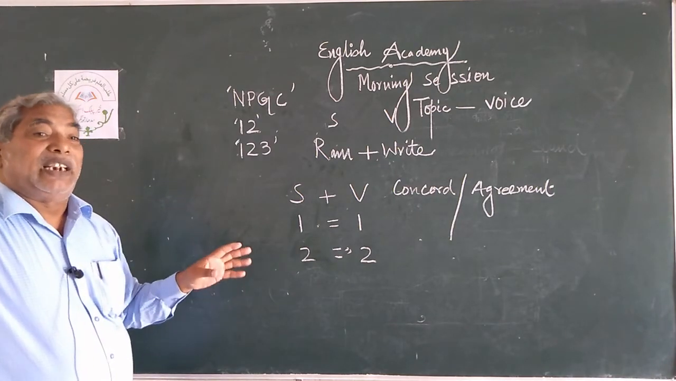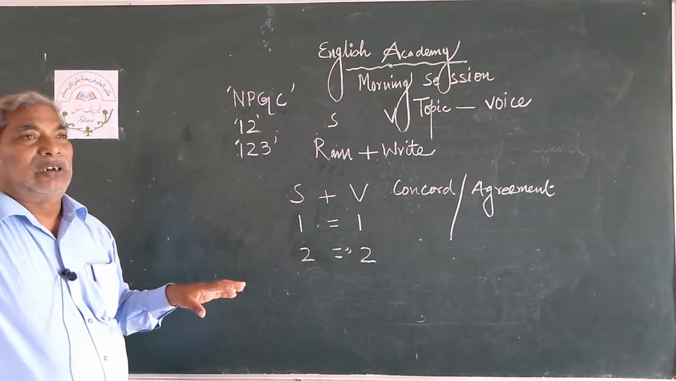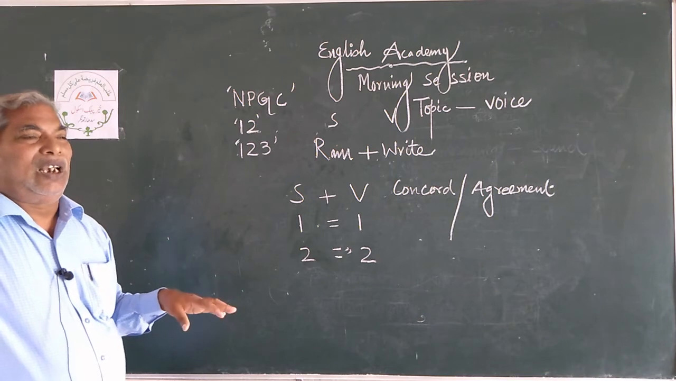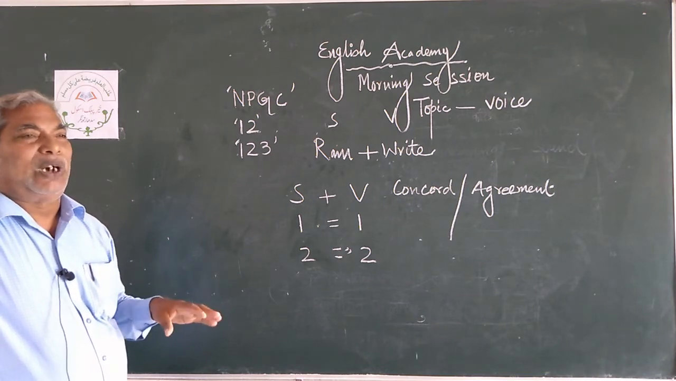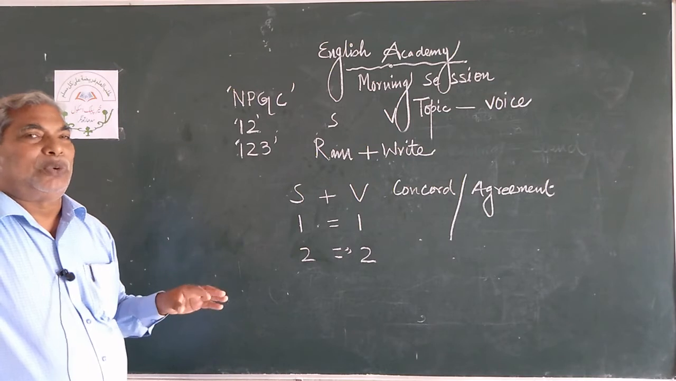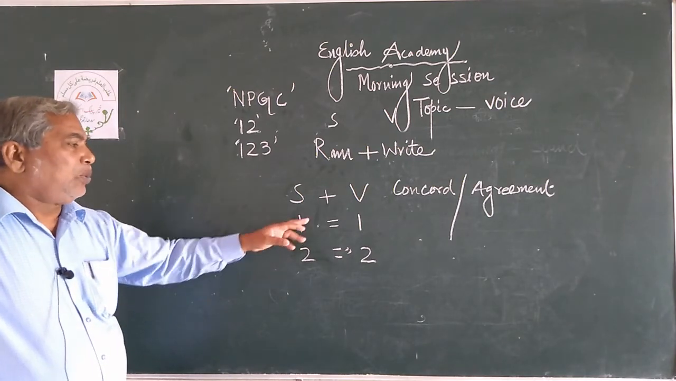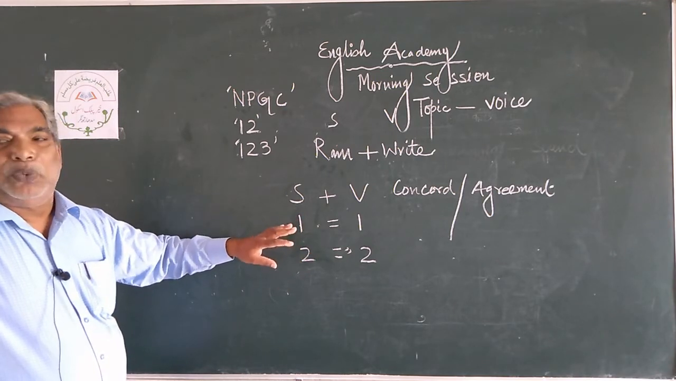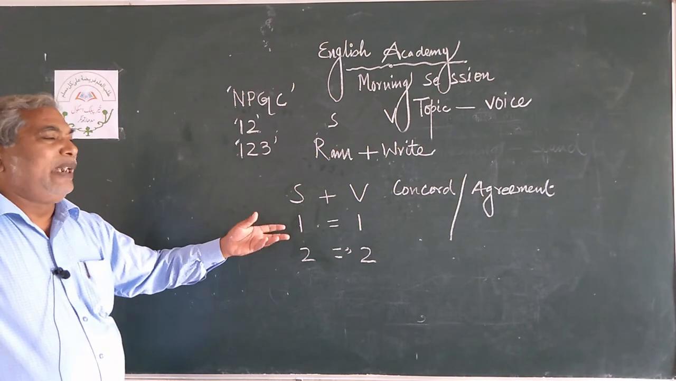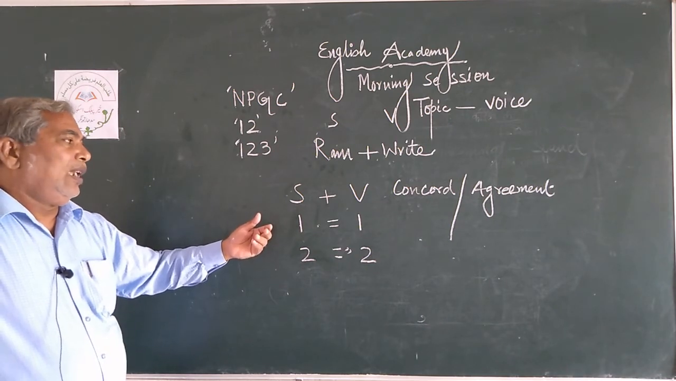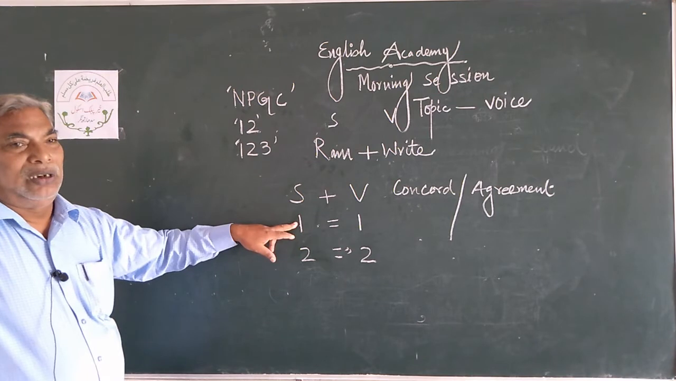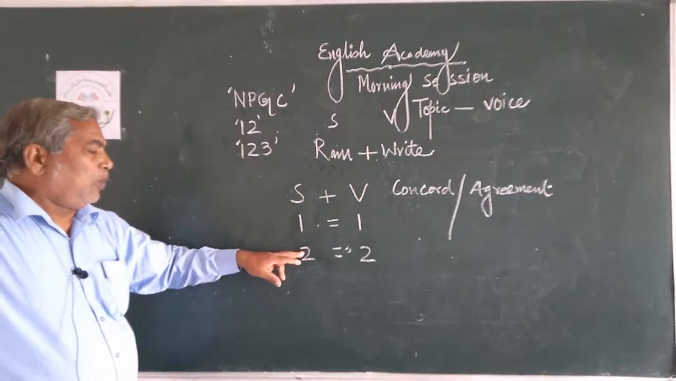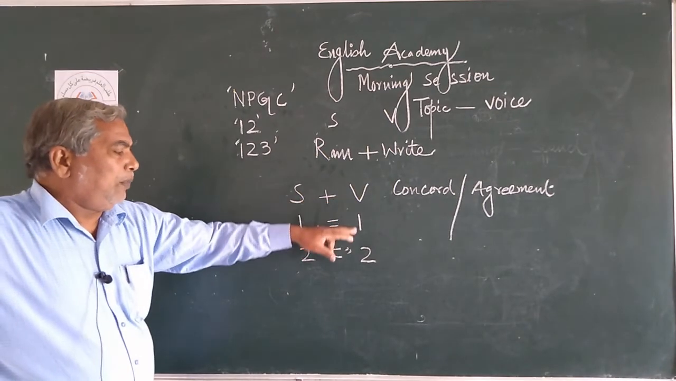And there is an agreement. There is a concord. There is a compact. Compact, concord, agreement, these are similar words, synonyms of each other. 1 is equal to 1, 2 is equal to 2. This is permanent agreement between subject and verb. What does it mean? If subject is singular, verb must be singular. If subject is plural, verb must be plural.